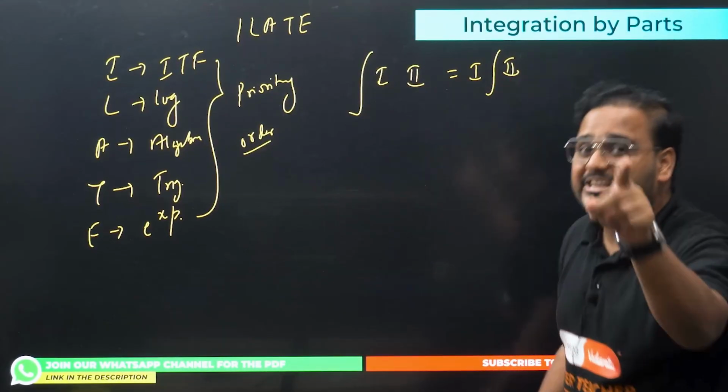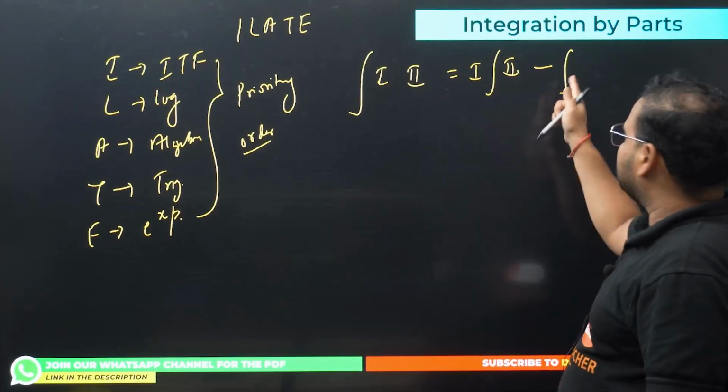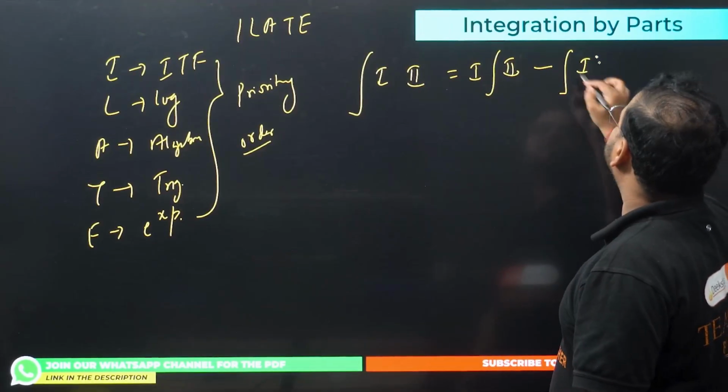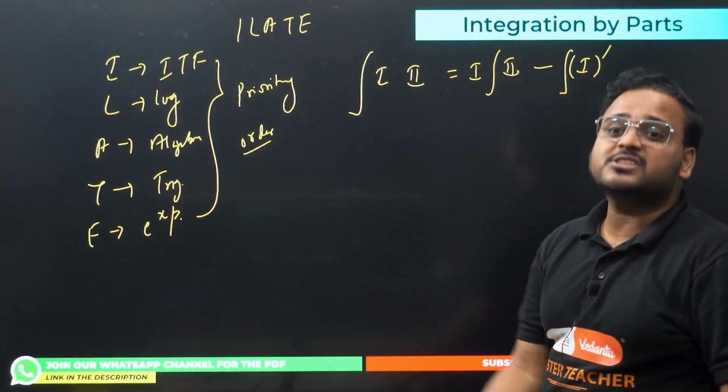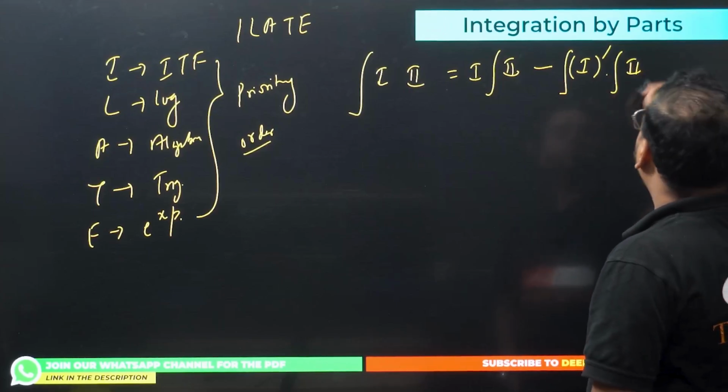Second function, integration. There comes a minus sign. Integration of, minus sign, integration of the derivative of the first function. Derivative of the first function, and one more time, integration of the second function. This whole thing, integration again.